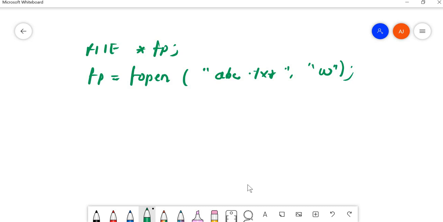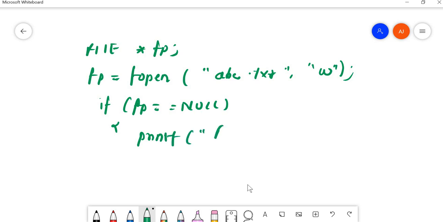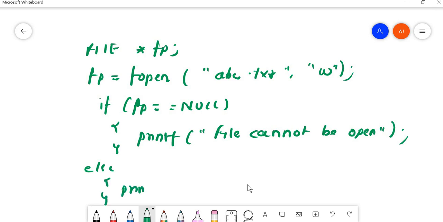We handle the error situation like this: if fp equals to null, we write printf file cannot be opened, else printf file opened successfully.